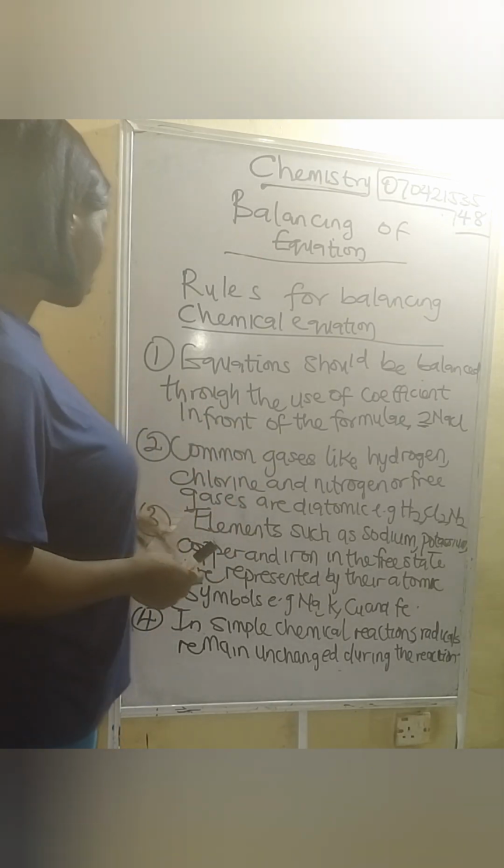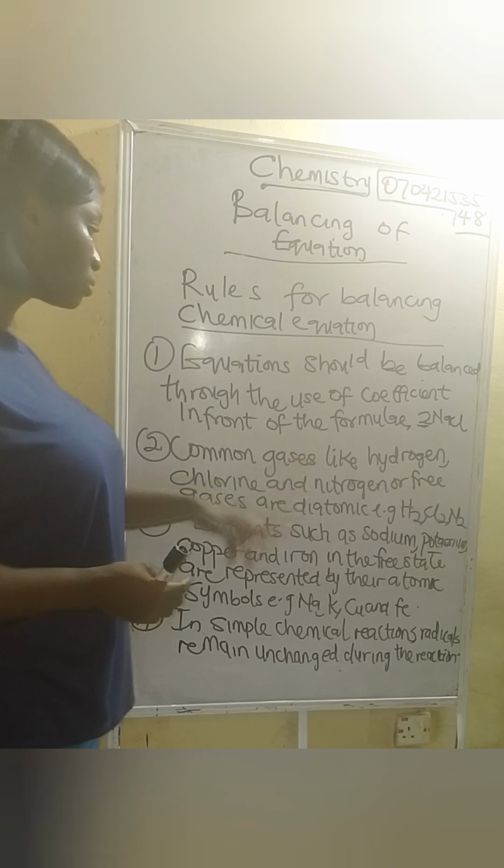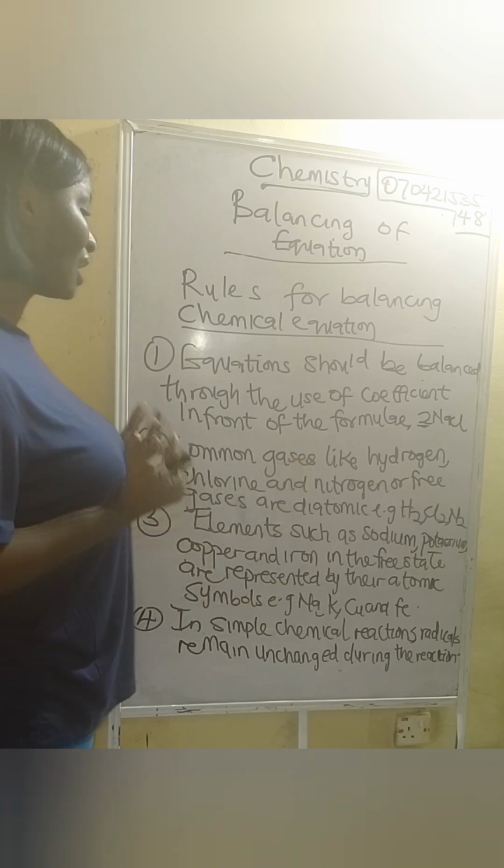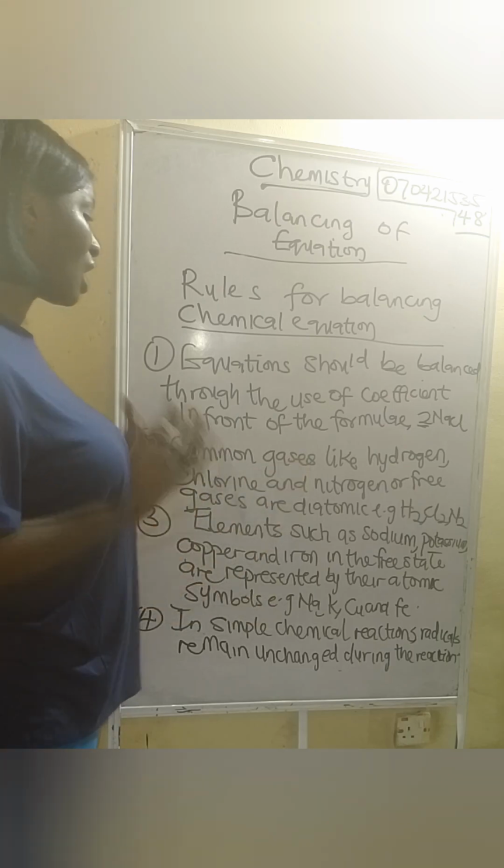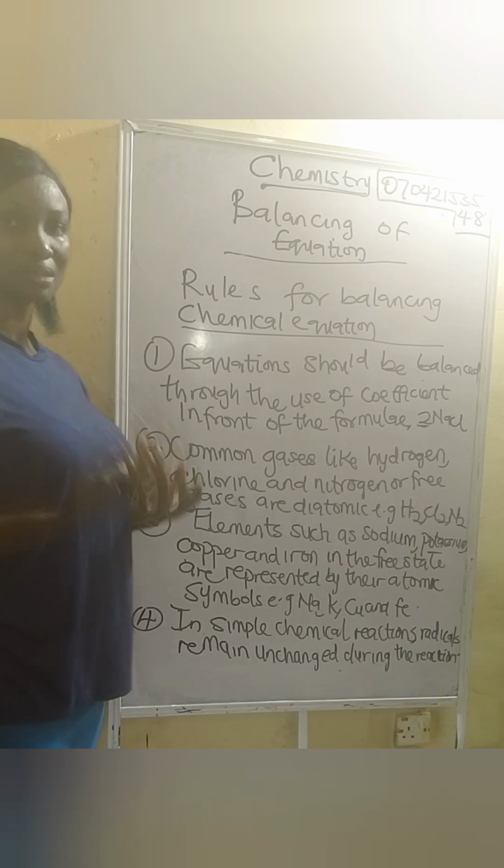Diatomic. Okay, so now 3 says elements such as sodium, potassium, copper, and iron in the free state are represented by their atomic symbols.